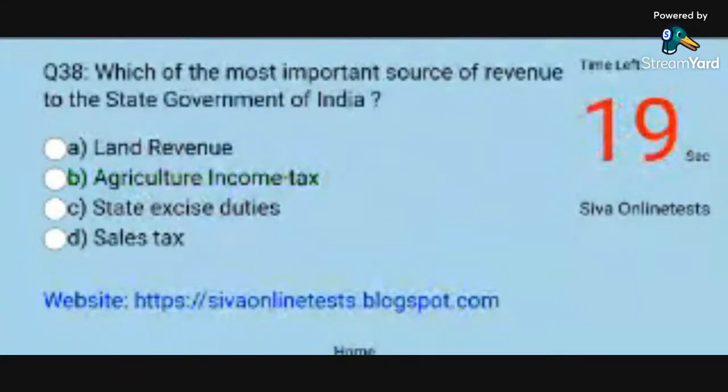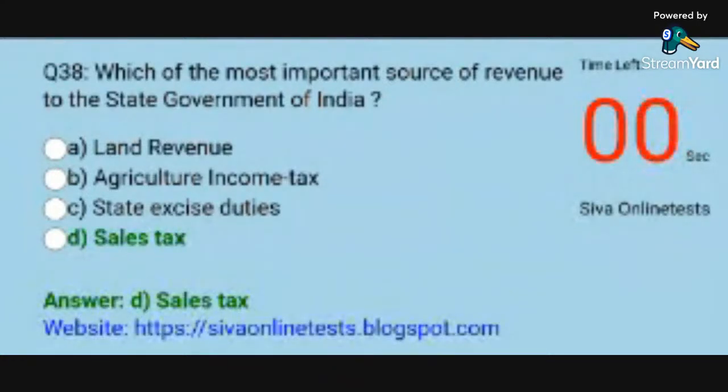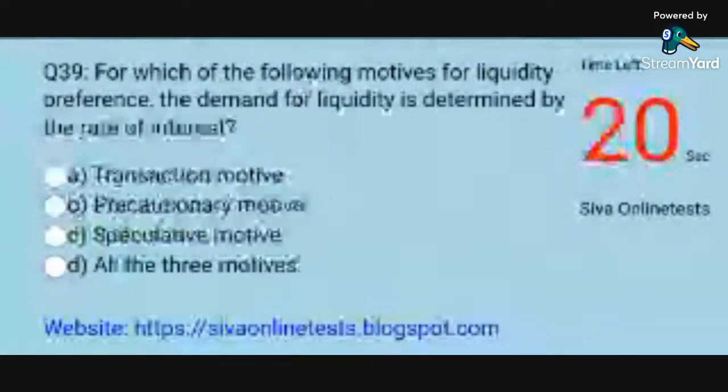Question 38. Which is the most important source of revenue to the state government of India? Options. A. Land revenue. B. Agriculture income tax. C. State excise duties. D. Sales tax. Answer. D. Sales tax.